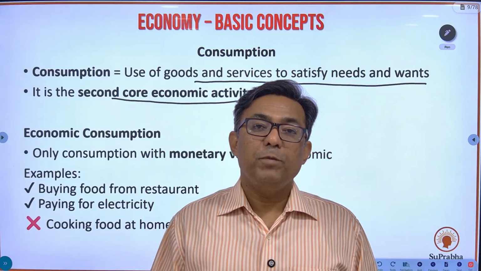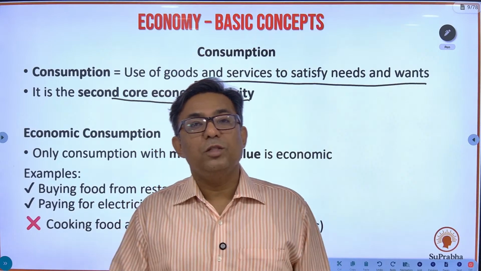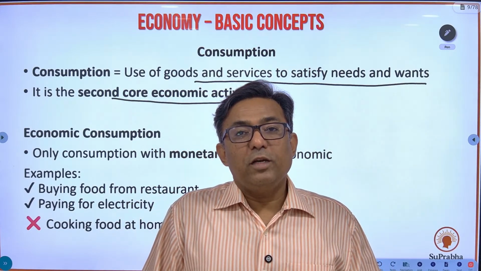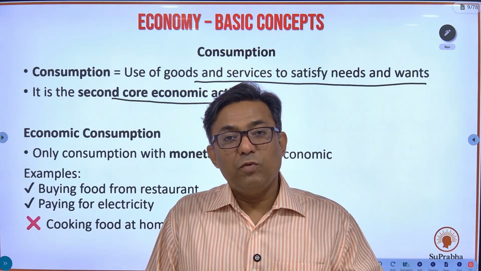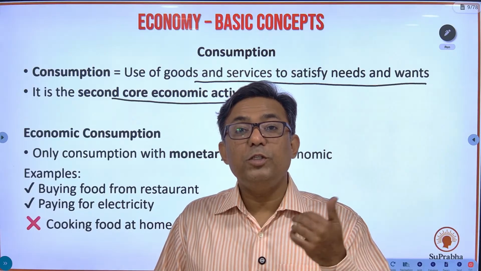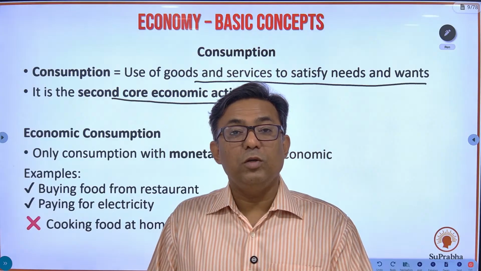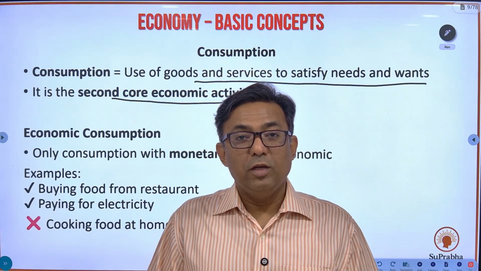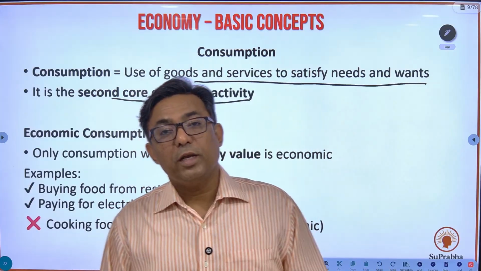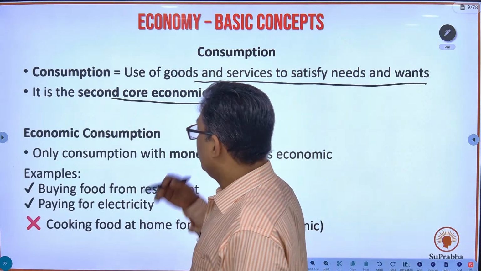So I buy a two-wheeler and consume this good. Why? Because I want to come to the office and go back home, to go from one place to another. In this economic activity of consumption, there will be exchange of money. I purchase a scooter and then I consume the good, whatever the scooter has to offer. So that is known as consumption, the second core economic activity.